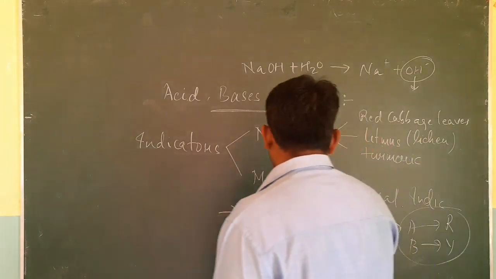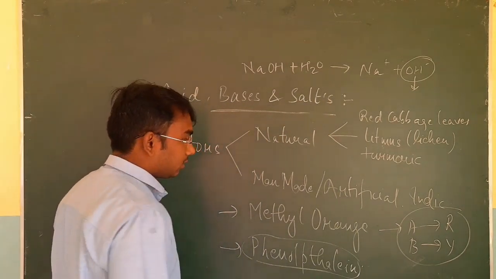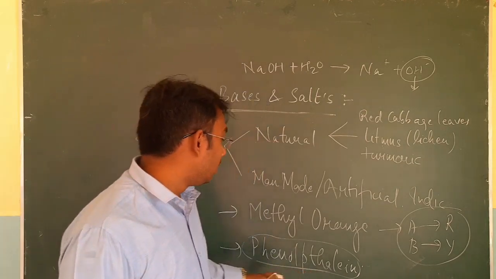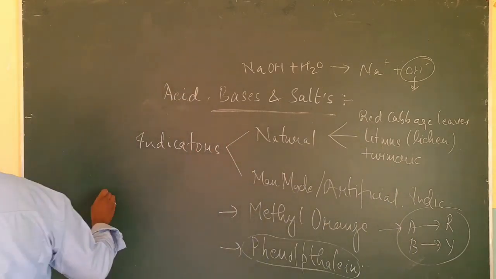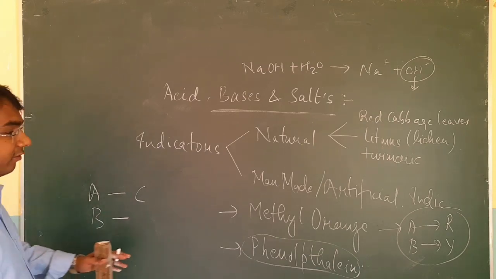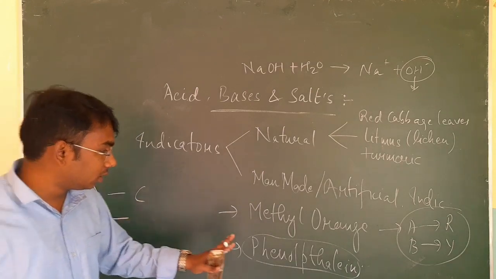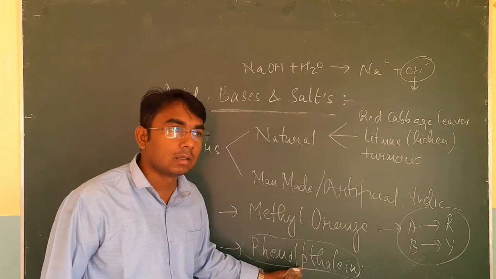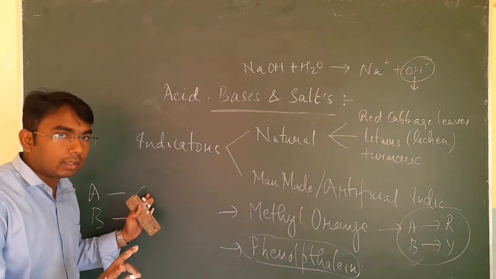Similarly, if we talk about phenolphthalein, then it is colorless. The original color of phenolphthalein is colorless, and when we add phenolphthalein in acidic solution, it remains colorless.